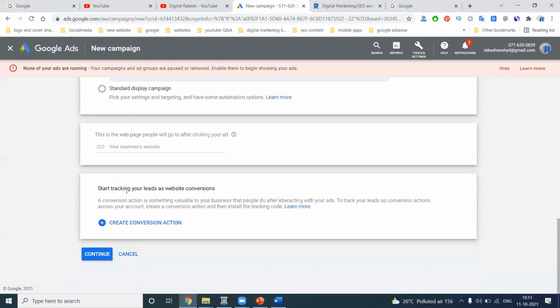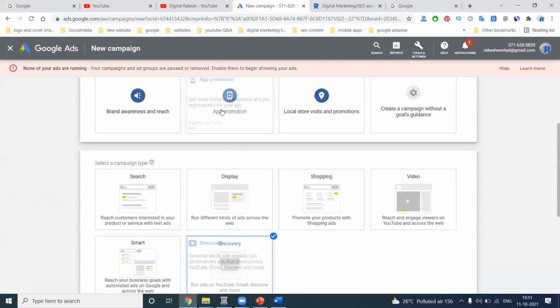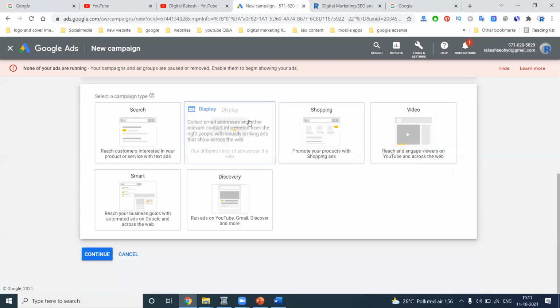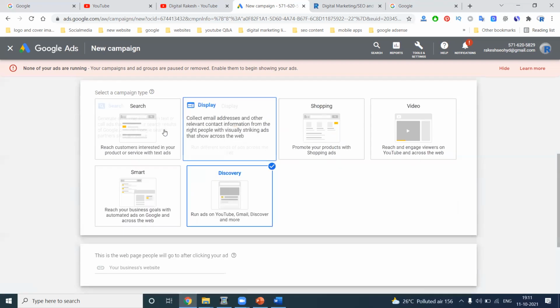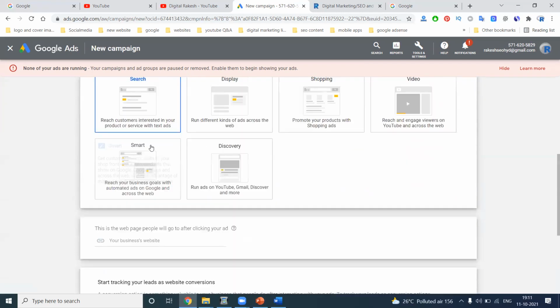The same options are there. This gives the conversion tracking: how much conversion has been done, they can track, in the conversion option. Here, I'm selecting discovery for lead generation. See this, only the website link will be available. Which one? Lead generation, search. Your website link is available. Lead option.